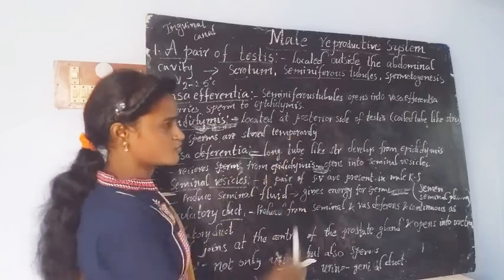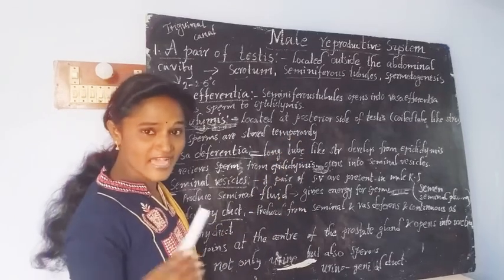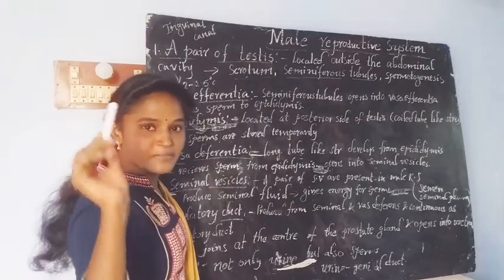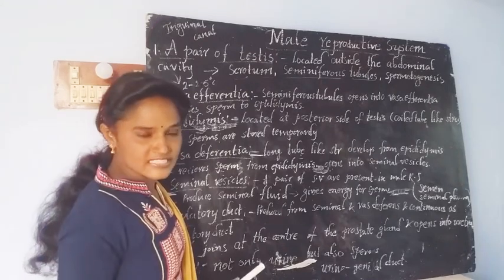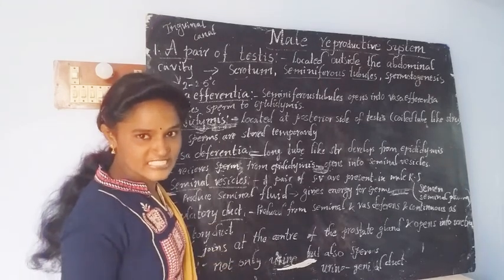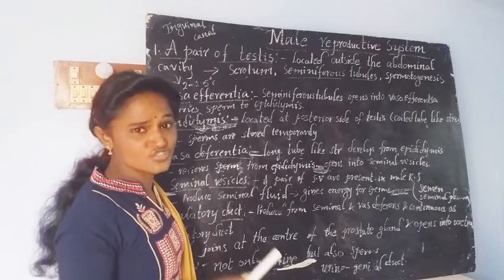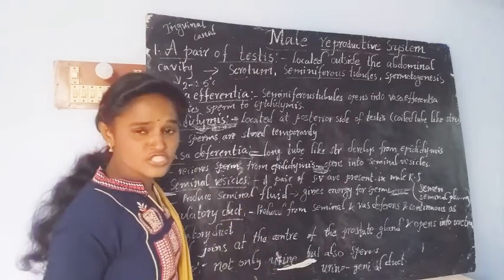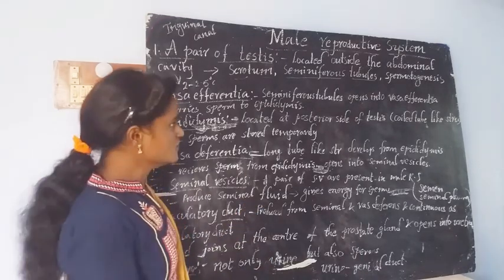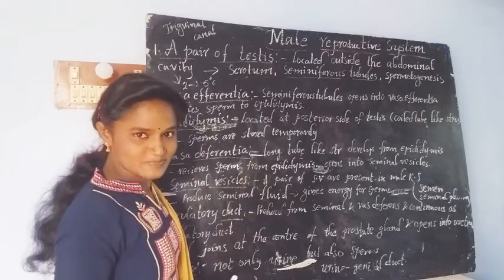The process of spermatogenesis occurs when a male baby reaches puberty, about 13 or 14 years of age. Whenever they reach the teenage, spermatogenesis takes place in the male reproductive system.